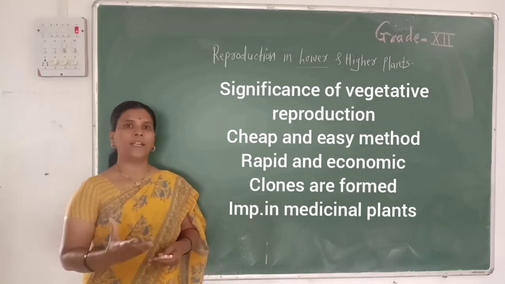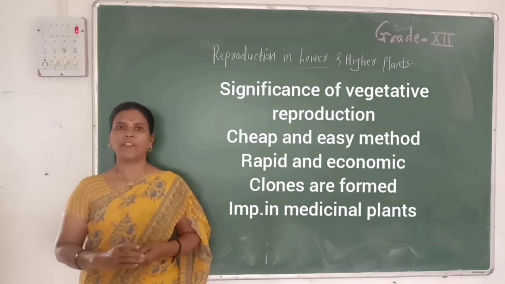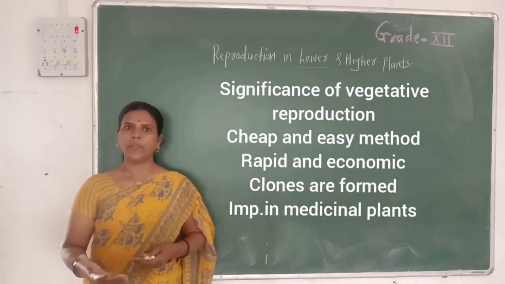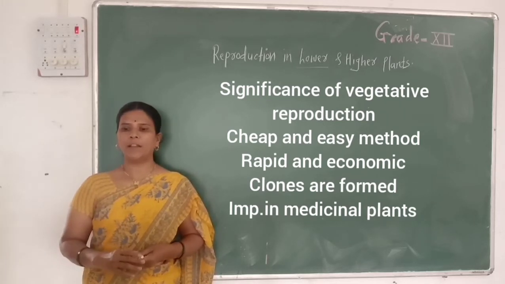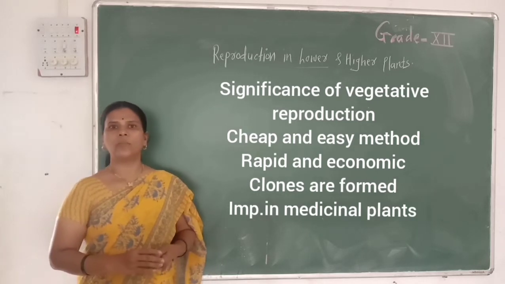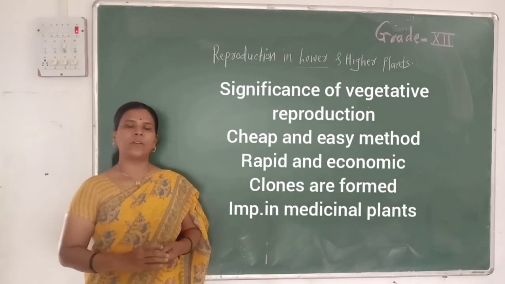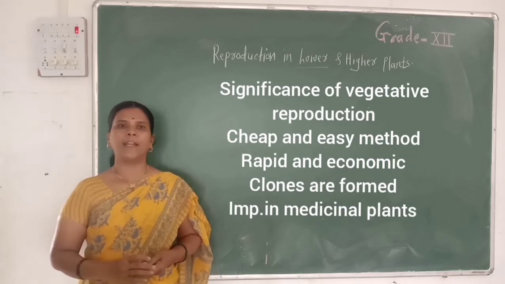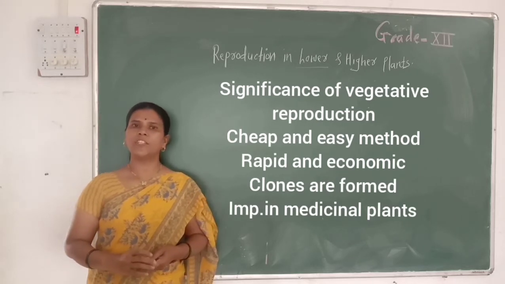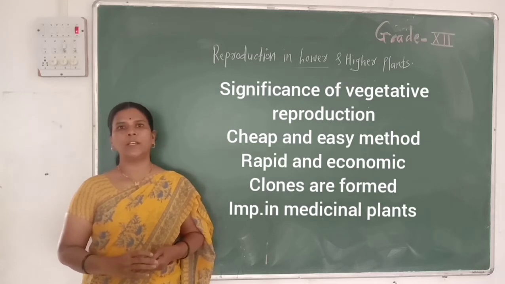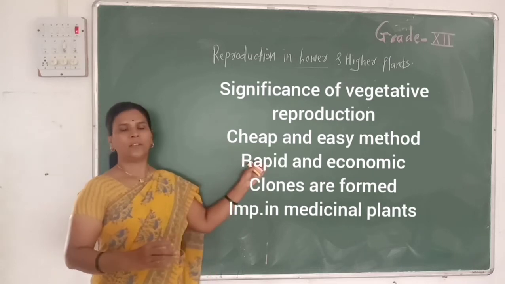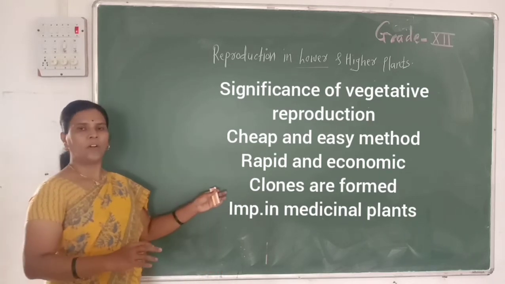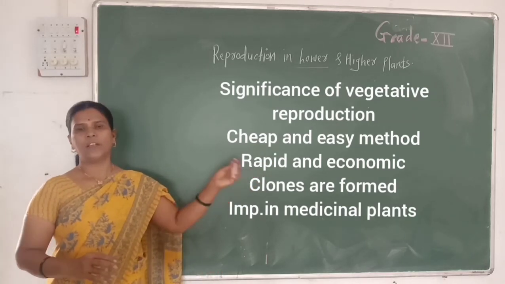The next point is that by using techniques like grafting, we can insert desirable characters while eliminating non-desirable characters. This method is mainly used in economically and medicinally important plants. And last but not least, clones are produced by using this type of method, that is asexual reproduction. These are the important points of significance of asexual reproduction.